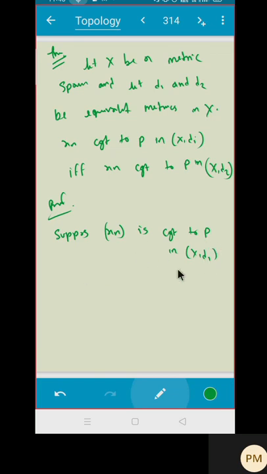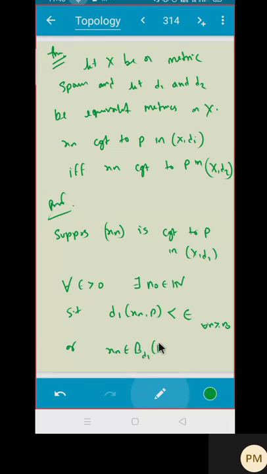If Xn is converging to P in (X, D1), for all epsilon positive, there exists n naught in the natural numbers such that D1 of Xn comma P is less than epsilon for all n greater than or equal to n naught. But this can be written in the form: Xn belongs to B D1 of P comma epsilon for all n greater than or equal to n naught. Is that clear?